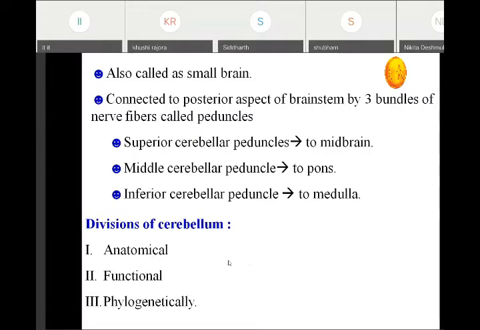Anatomically, it is divided. The anatomical division of the cerebellum is into the anterior lobe, posterior lobe, and the nodular lobe.